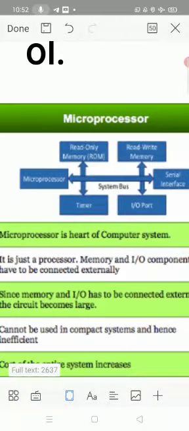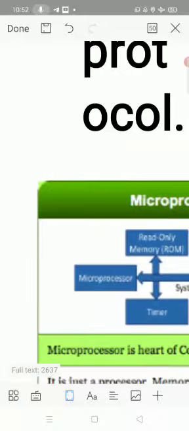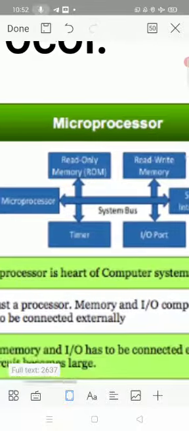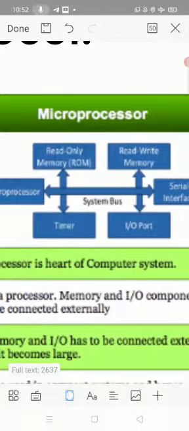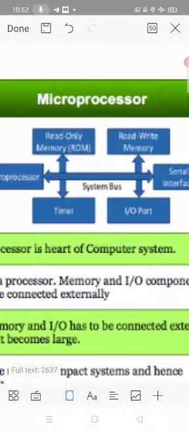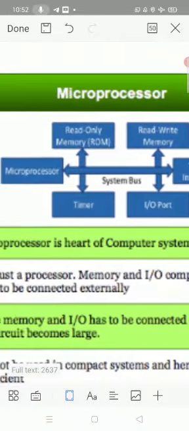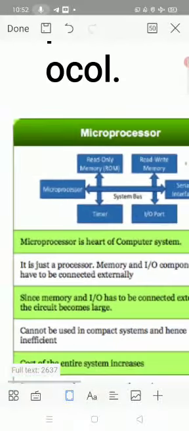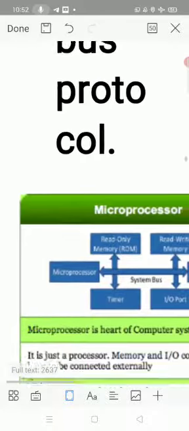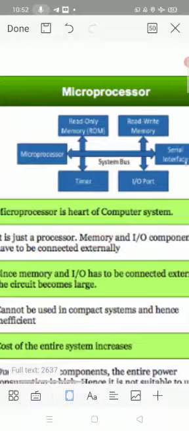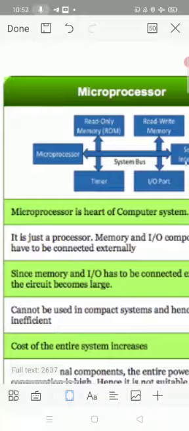Next, you have to observe this diagram. In a microprocessor, ROM (read-only memory), read-write memory, input-output ports, and serial interfaces all have to be connected externally.